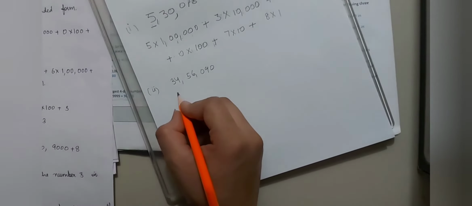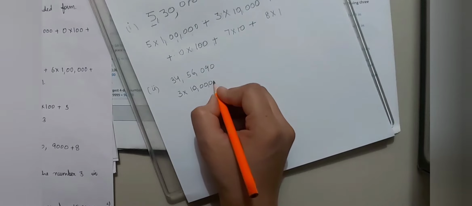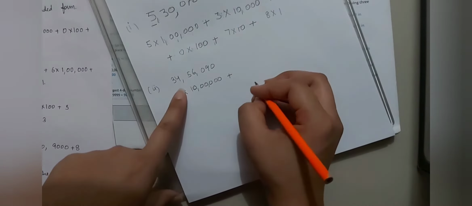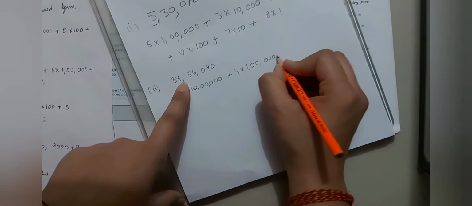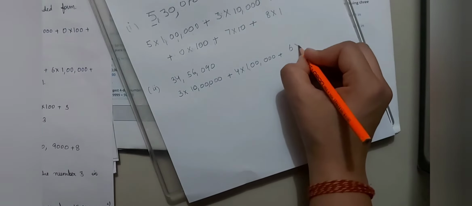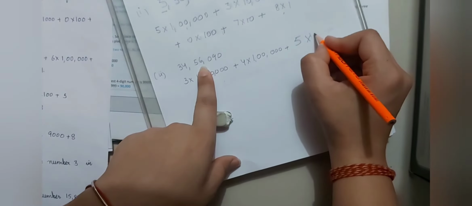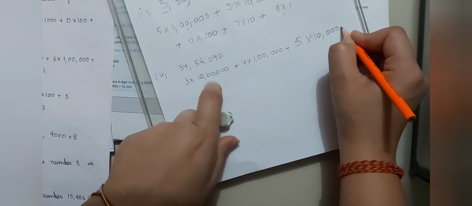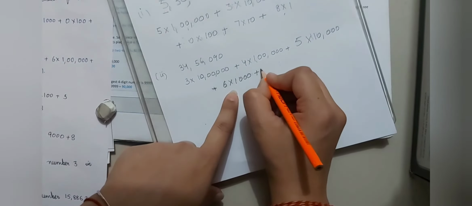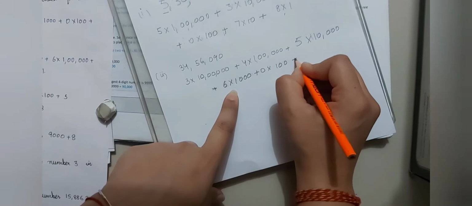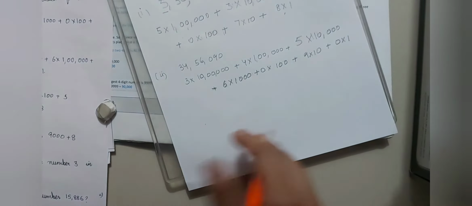The place value of 3 will be 3 multiplied by 10 lakh, plus 4 multiplied by 1 lakh, plus 5 multiplied by 10,000, plus 6 multiplied by 1000, plus 0 multiplied by 100, plus 9 multiplied by 10, plus 0 multiplied by 1. That is the expanded form.